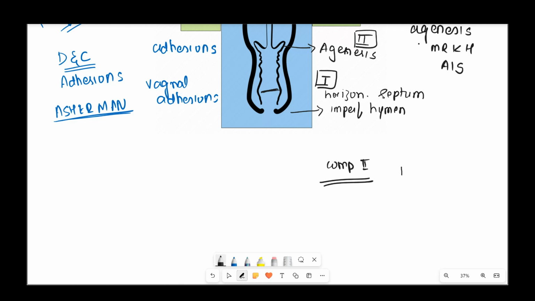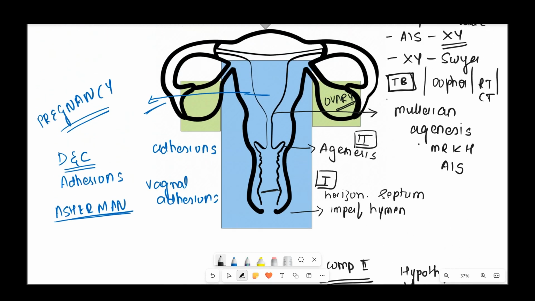For example, if the woman has hypothyroidism or even hyperthyroidism, then it will cause anovulation, leading to amenorrhea. So it can be in both primary and secondary. Even Cushing's syndrome, Cushing's disease, causing anovulatory cycles can present like that. So these are the conditions you'll remember in compartment 2.